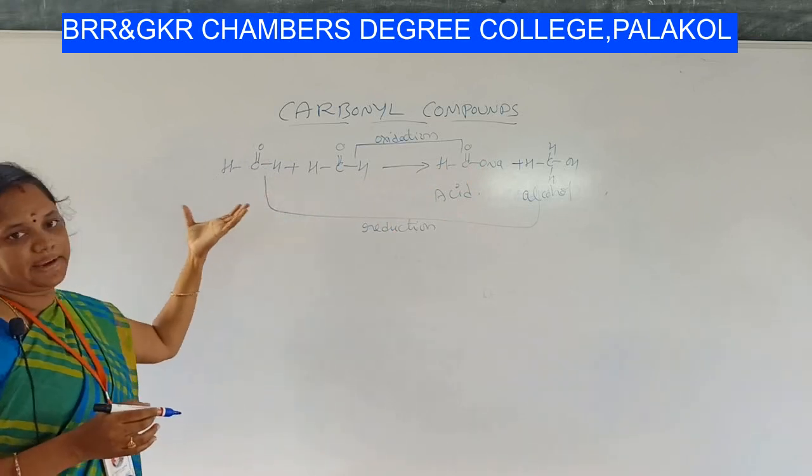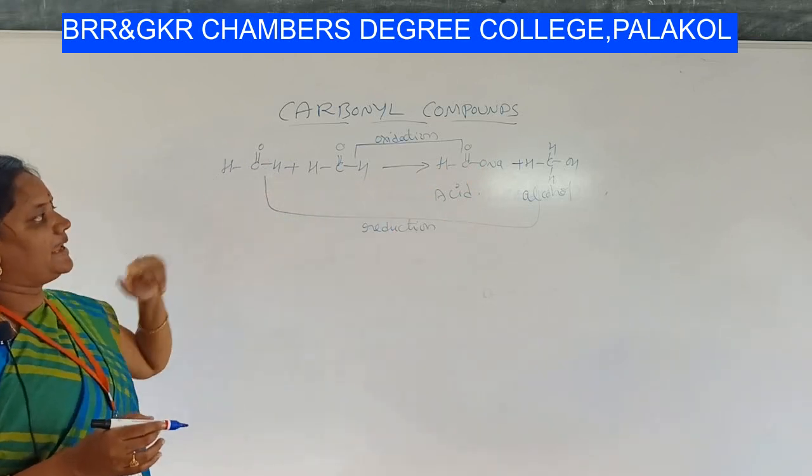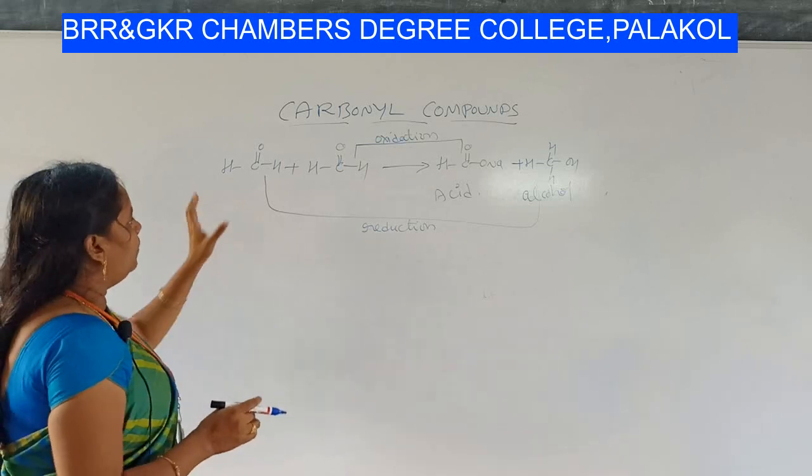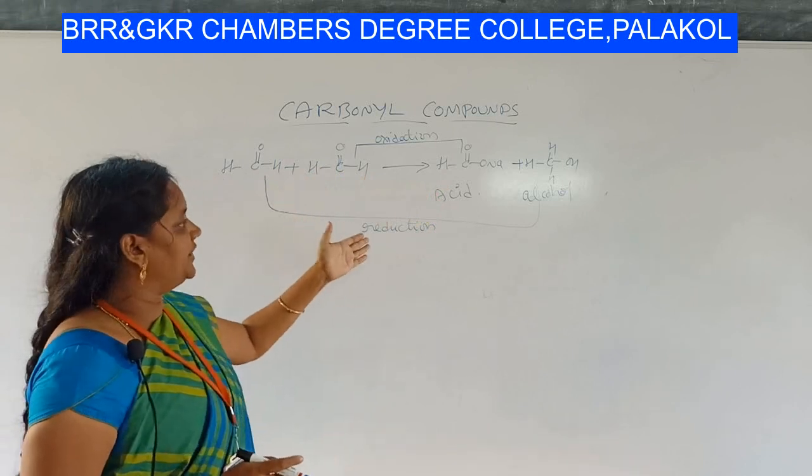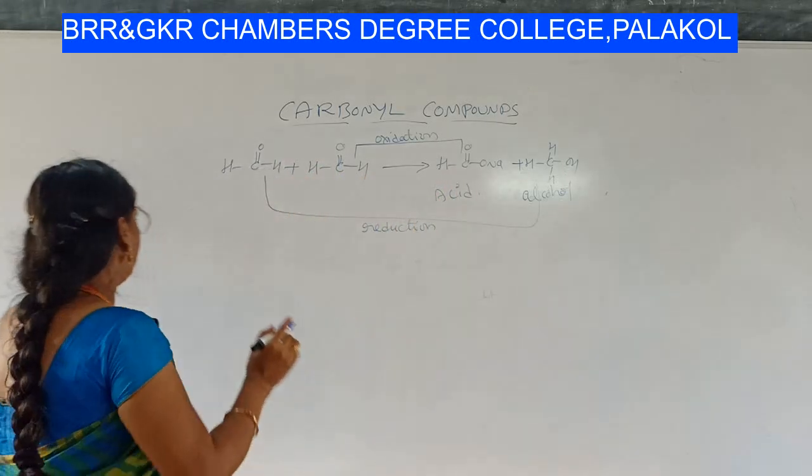Okay, this is the main reaction, students. Let us do the mechanism for that. One mole will undergo oxidation to form acid, the other mole undergoes reduction to form alcohol.